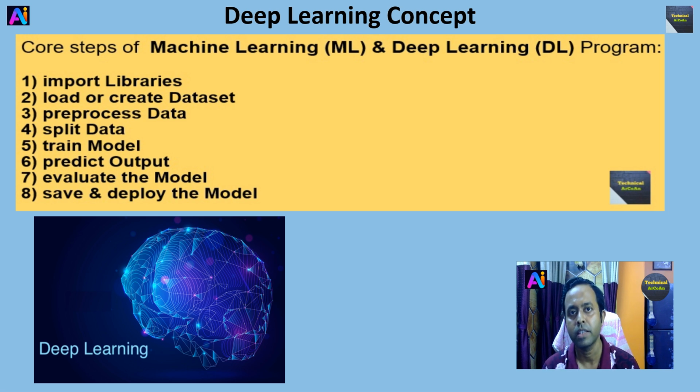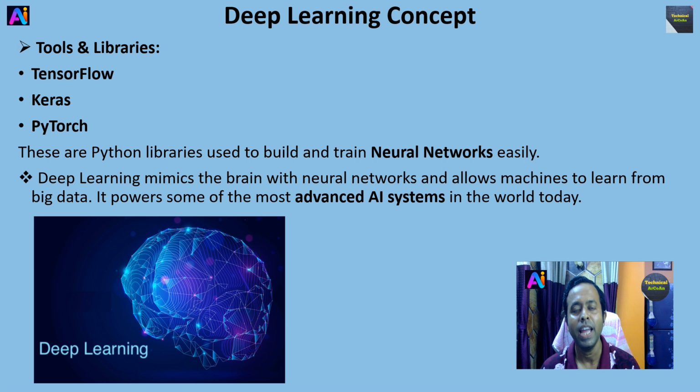But there are some differences between the machine learning program and the deep learning program in the model building and training process, right? These are the Python libraries used to build and train neural networks easily. So these are the different Python libraries: TensorFlow, Keras and PyTorch, right? Deep learning mimics the brain with neural networks and allows machines to learn from big data. It powers some of the most advanced AI systems in the world today.